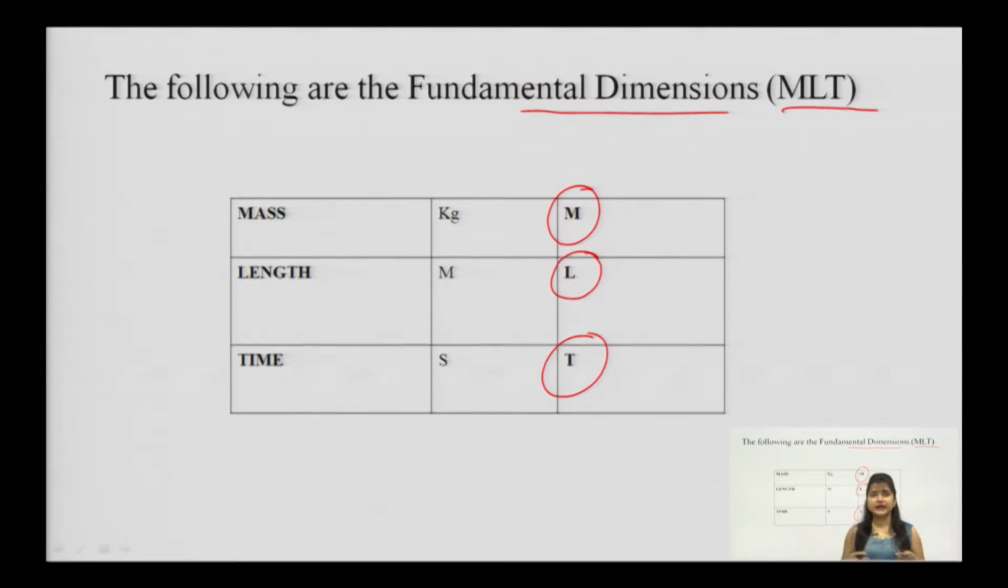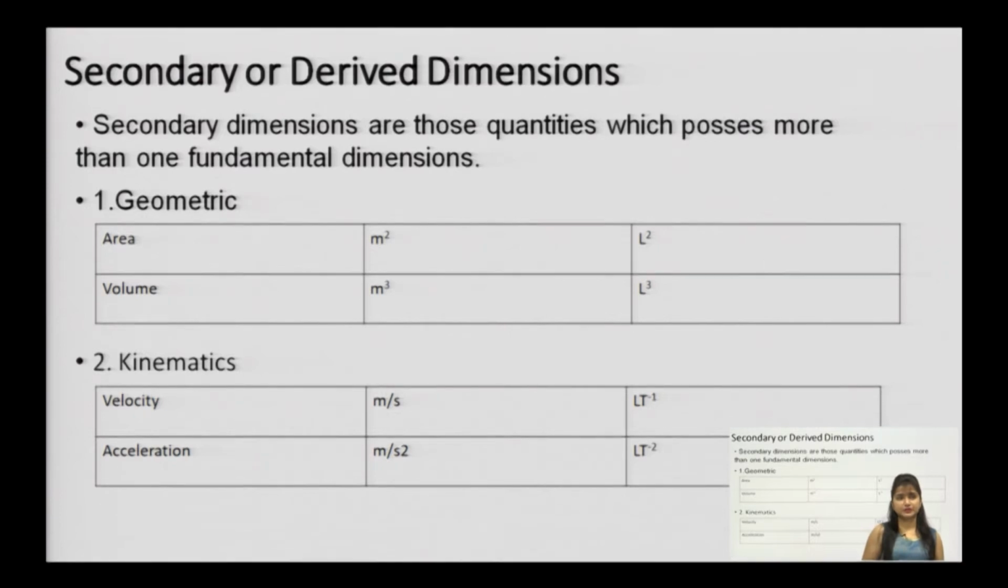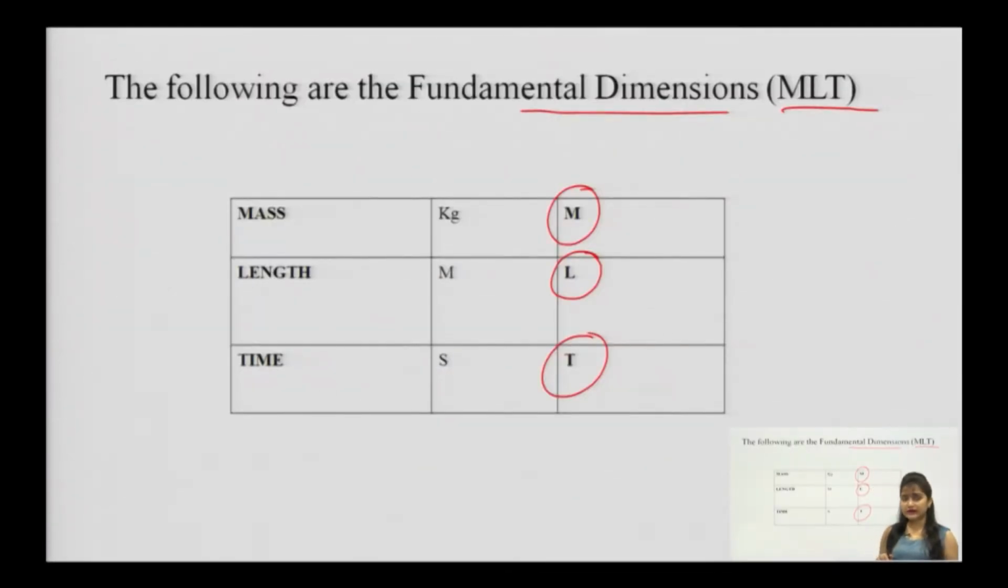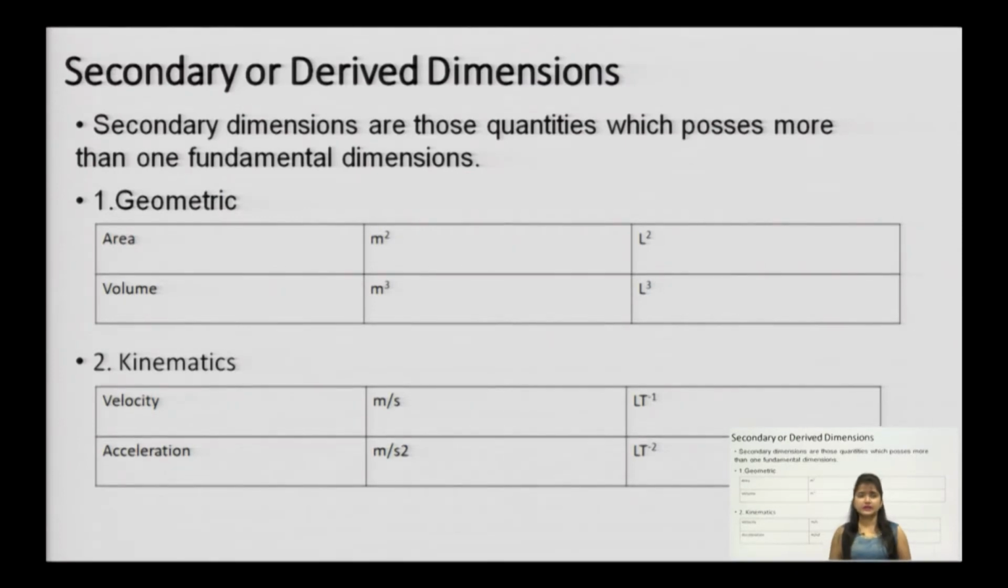Coming to the derived or secondary dimensions. Secondary dimensions are those which possess more than one fundamental dimension. The fundamental dimensions were three, MLT, and in derived or secondary dimensions there can be two or three of them, all three MLT can also be found.